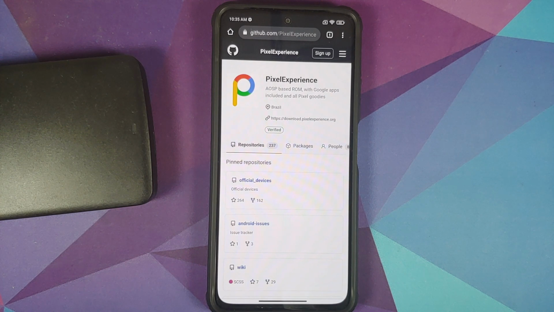Then you have GSIs. Now, GSI can also be compiled from source. GSI stands for generic system image. So it is supposed to work on any Android device. It is supposed, it should. Keyword here is supposed and should. In the real world, with thousands of Android devices, it generally does not work across all Android devices without certain modifications. So a GSI is supposed to be a generic system image, and you can of course compile it from source as well. Then you have the GSI ports.